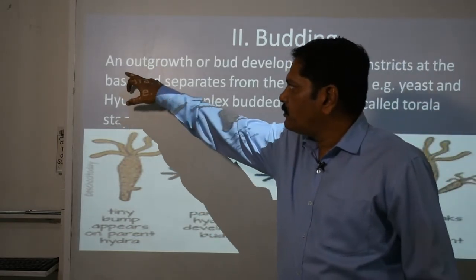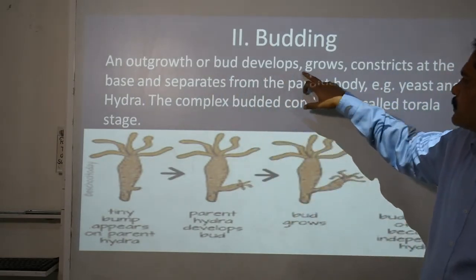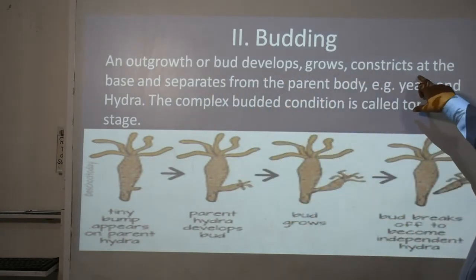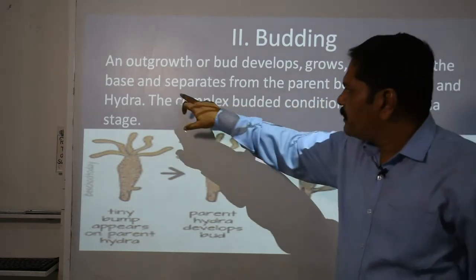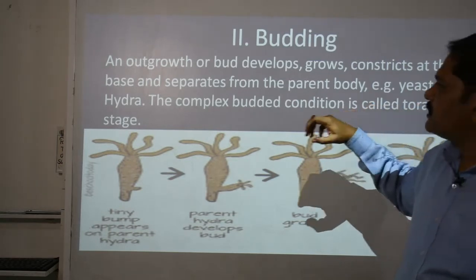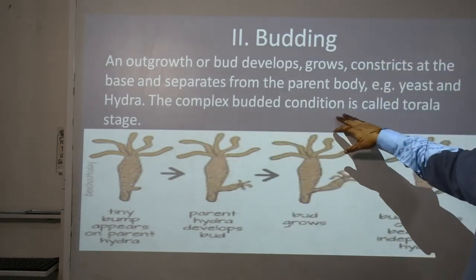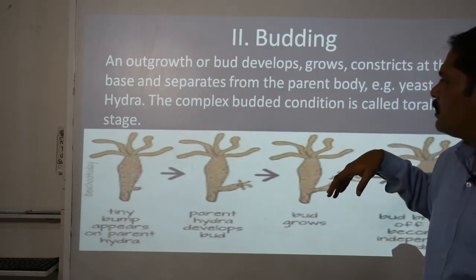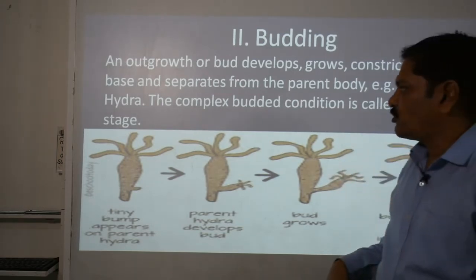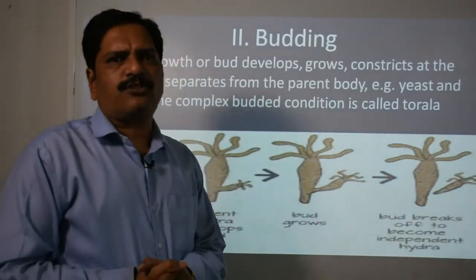Just take a look at this definition. An outgrowth or bud develops, grows, constricts at the base and separates from the parent body. Examples are yeast and hydra. And the complex budded condition is called the Torula stage, where there is the formation of a complex bud.